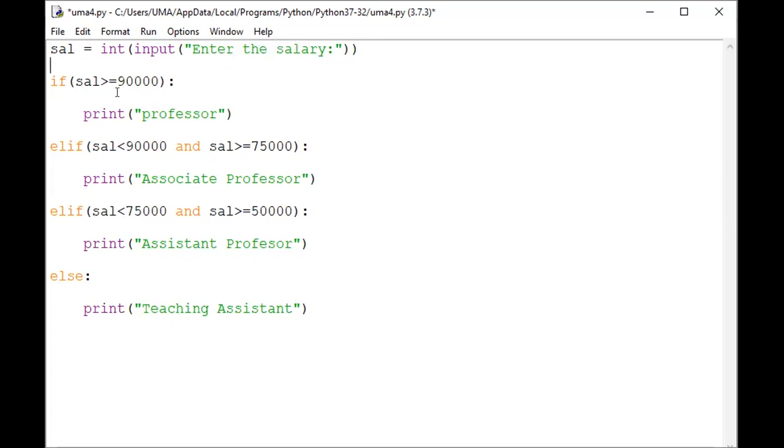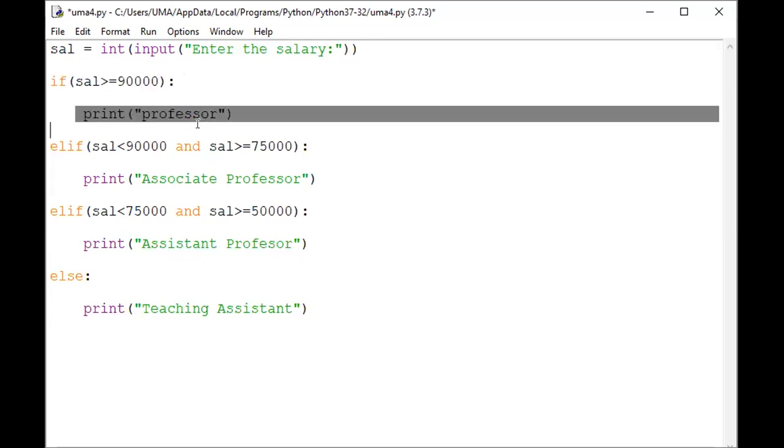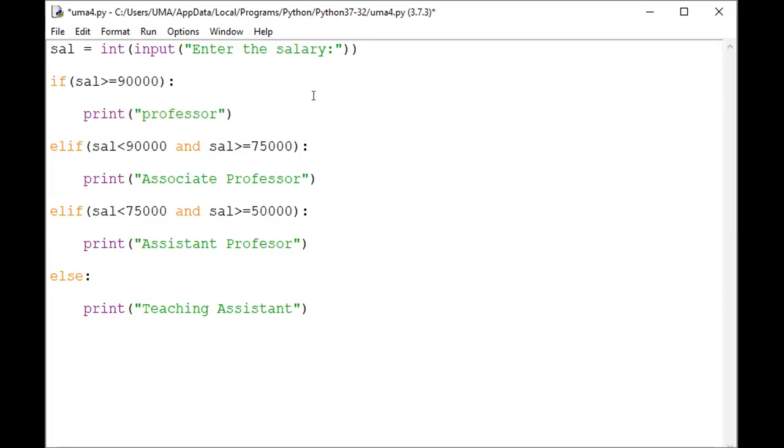If salary greater than 90,000, then print a particular person is a professor. That means the professor has more salary compared to the associate professor. Else if salary less than 90,000 and salary greater than 75,000, then the person is an associate professor. Else if the salary less than 75,000 and the salary greater than 50,000, in between 75 and 50, is an assistant professor. Else in the remaining cases, it is a teaching assistant.